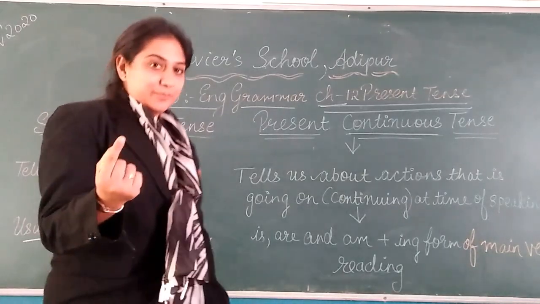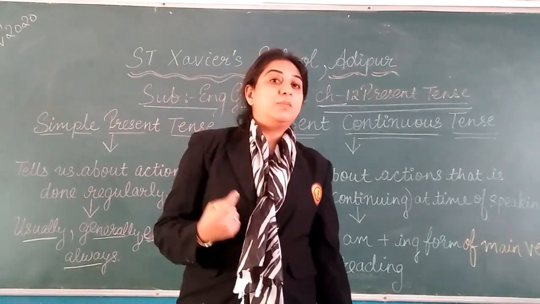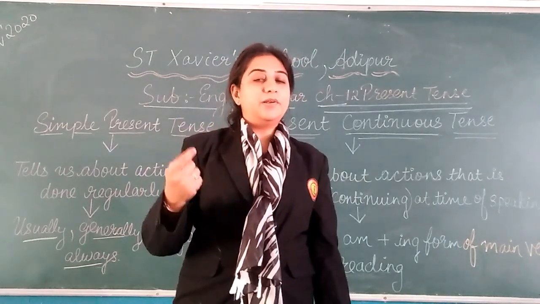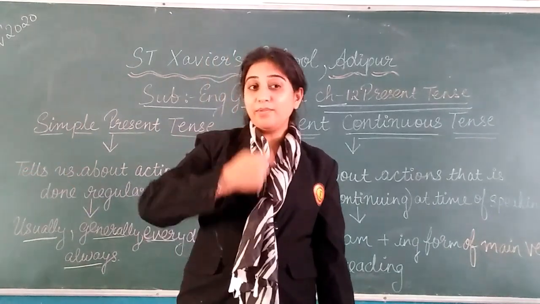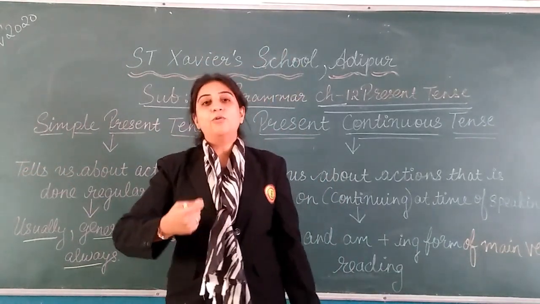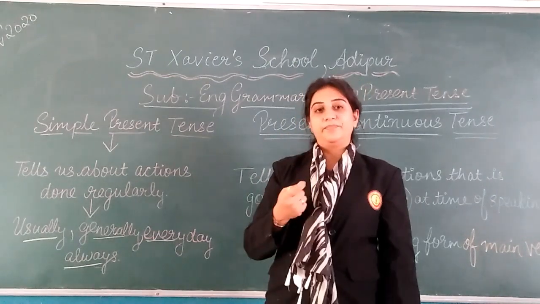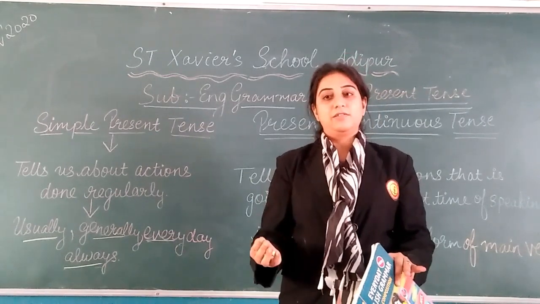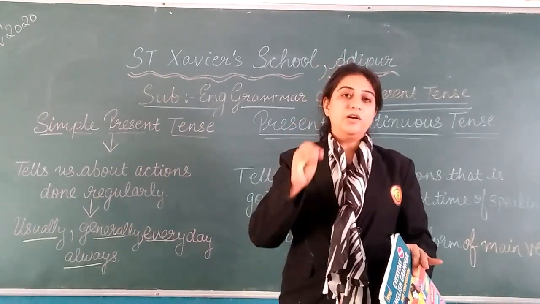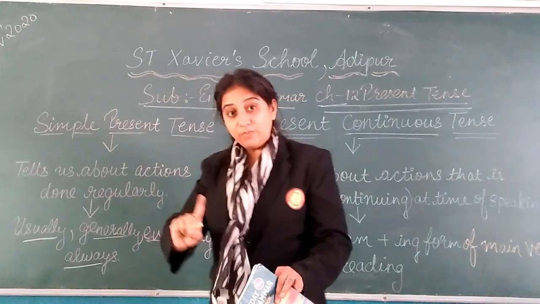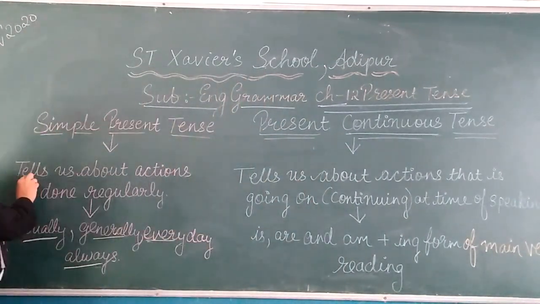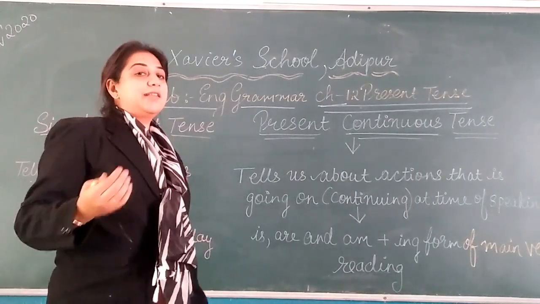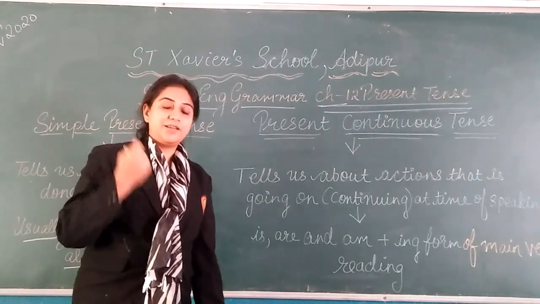I'll give you one example. Suppose I get up early in the morning every day. I get up early morning every day. So I am speaking about my daily routine. So, this is said to be simple present tense. Means which is present, our routine. I'll repeat once more, which tells us about actions done regularly, that is said to be simple present tense.